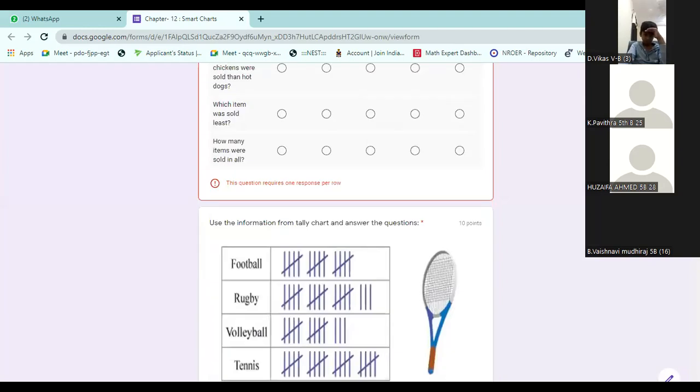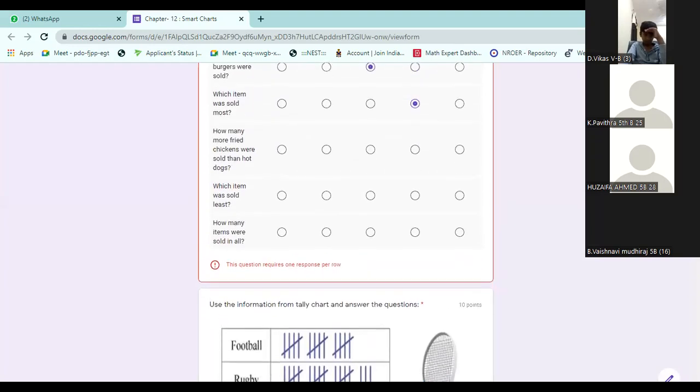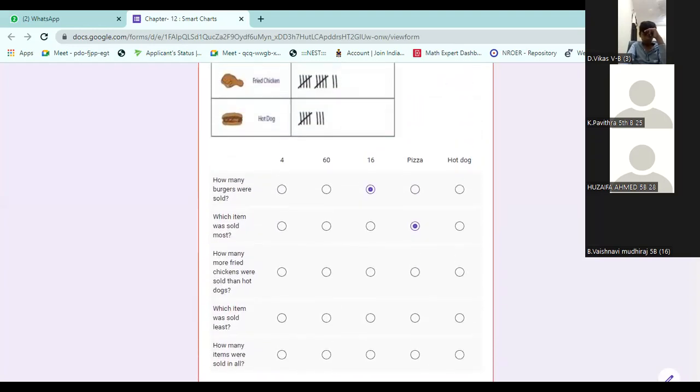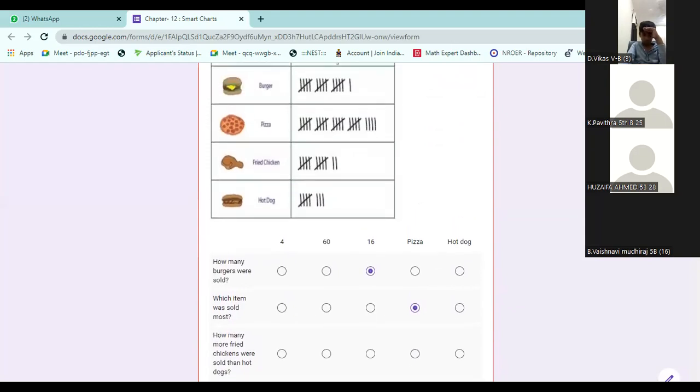Hot dogs are 8. Fried chicken are 12. 12 and 8, so 4 more. Some said 12, that's why I'm telling.